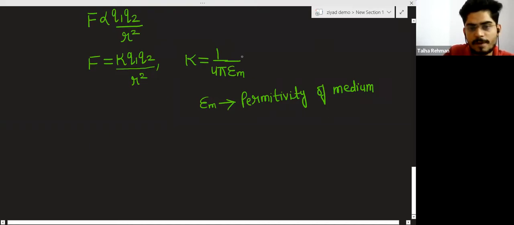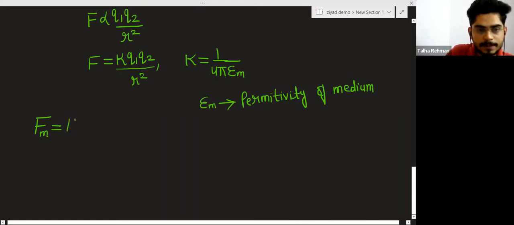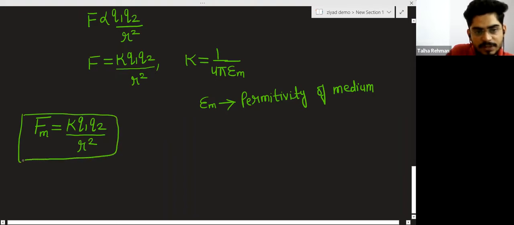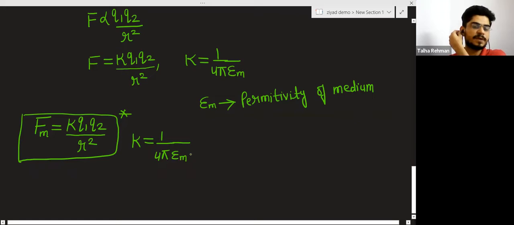If you want to calculate force in some medium, F suffix m, you write k q1 q2 divided by r square, and you remember this formula, and also that k is equal to 1 upon 4 pi epsilon suffix m. This is the permittivity of the medium.